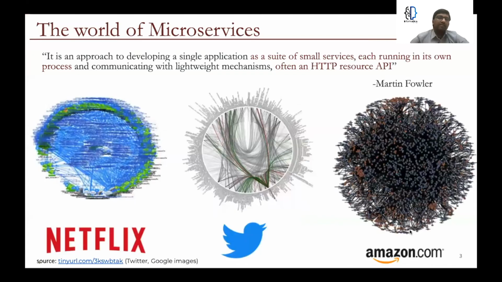Microservice-based architectures have gained great popularity over the last decade due to their large-scale adoption, driven by many advantages they offer such as scalability, modularity, maintainability, and the list goes on. The image here shows the structure of microservices at Netflix, Twitter, and Amazon. They all have thousands of microservices that are replicated and deployed at different geographical zones. So this complex architecture also brings in new challenges.